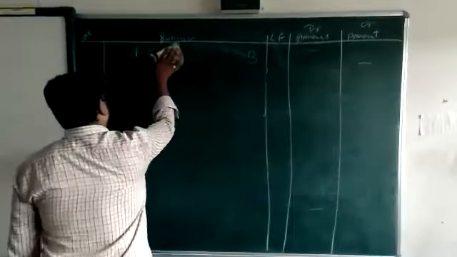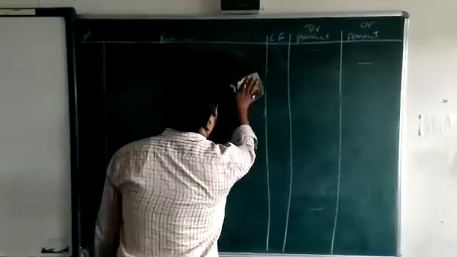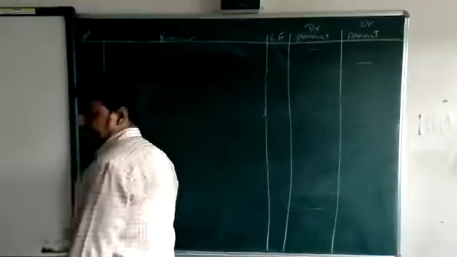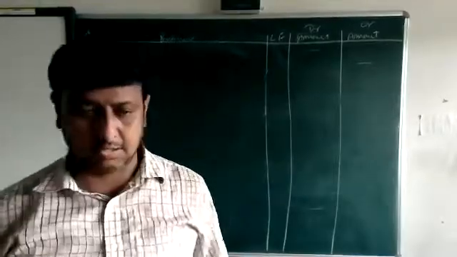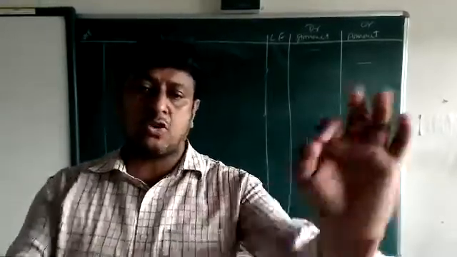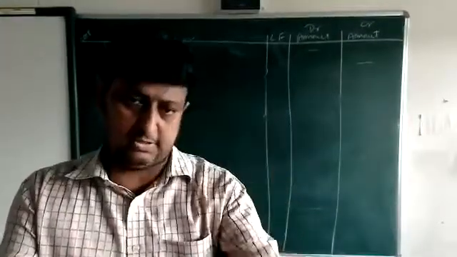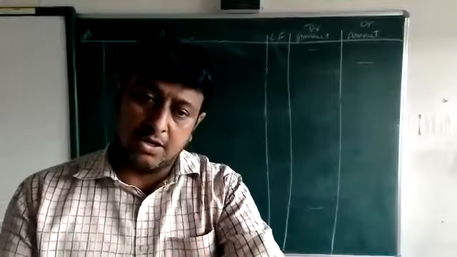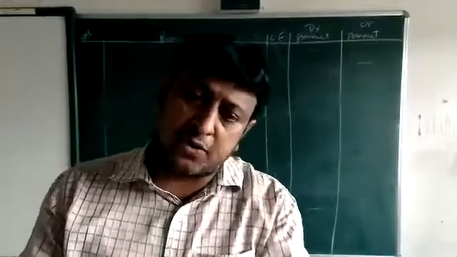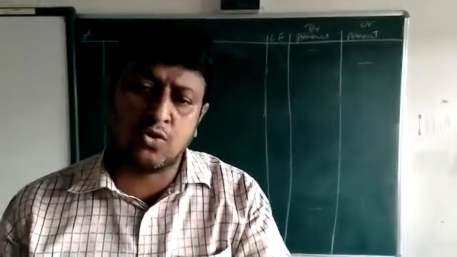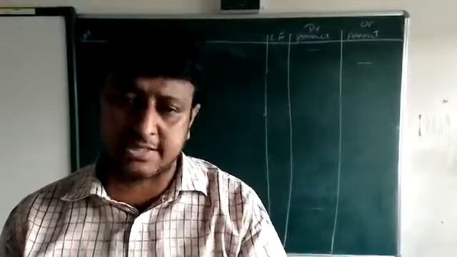We are going to sell the goods on credit. Goods sold on credit to Ramesh, or to X, are the same as goods sold to X. Both are the same.